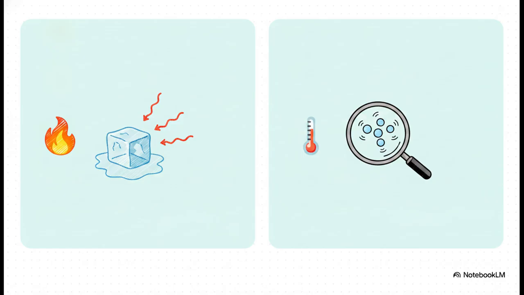Oh, and real quick before we move on, we've got to clear out probably the biggest misconception beginners have. Heat and temperature are not the same thing. They're just not. Temperature is a measurement that relates to the average kinetic energy of the particles inside an object. Heat, on the other hand, is the actual energy in transit. It's the energy being transferred from one object to another specifically because of a temperature difference. So heat is an action. It's not a static property that an object just permanently holds onto.